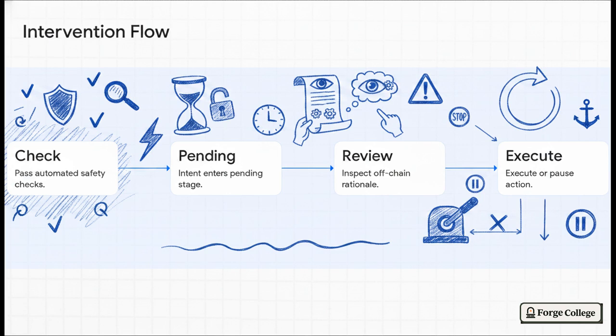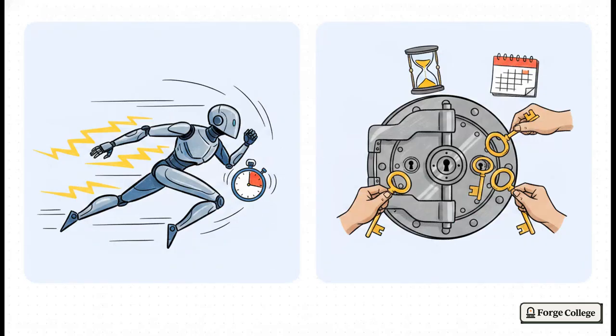And finally, step 4, if it's approved or if the timeout just elapses, the system executes via the anchor. But if reviewers object, they pull the emergency brake and the agent group pauses immediately. You absolutely must map your expected speed to your permissible latency budget.